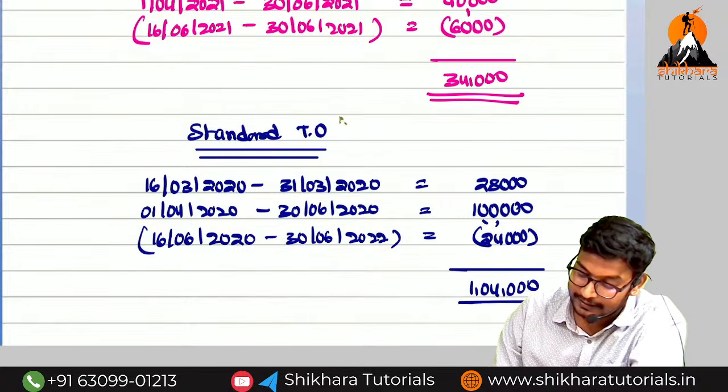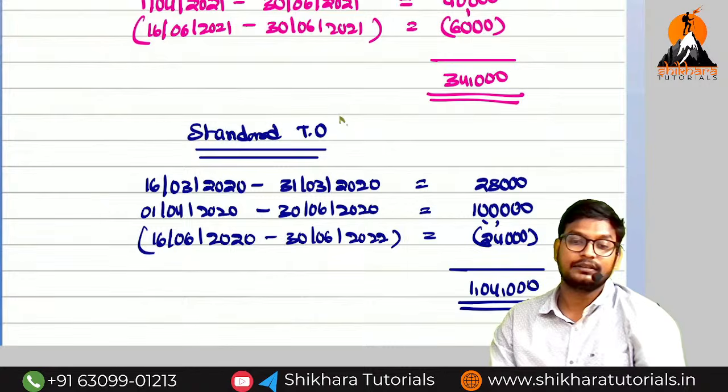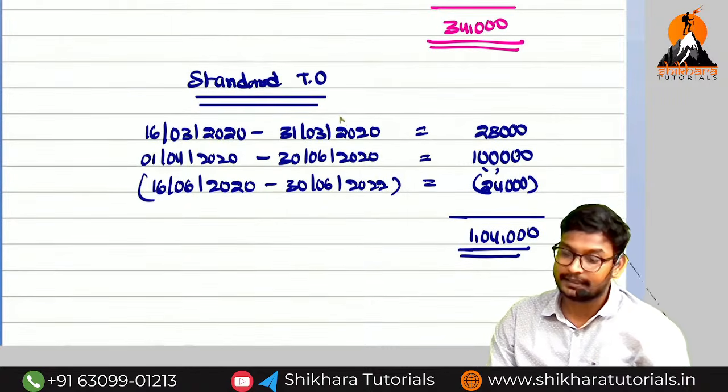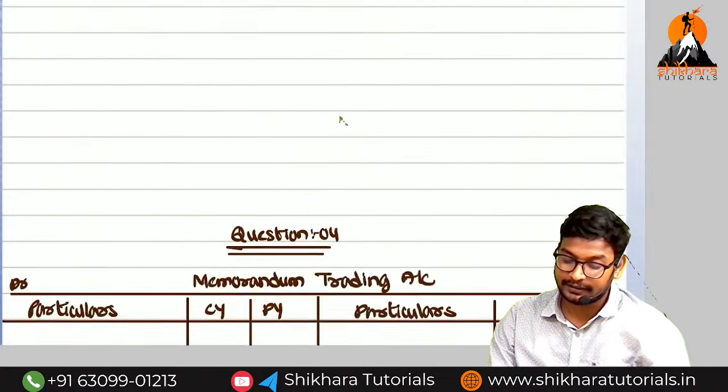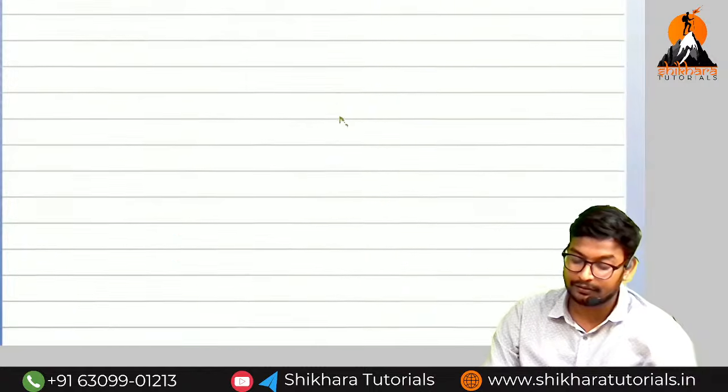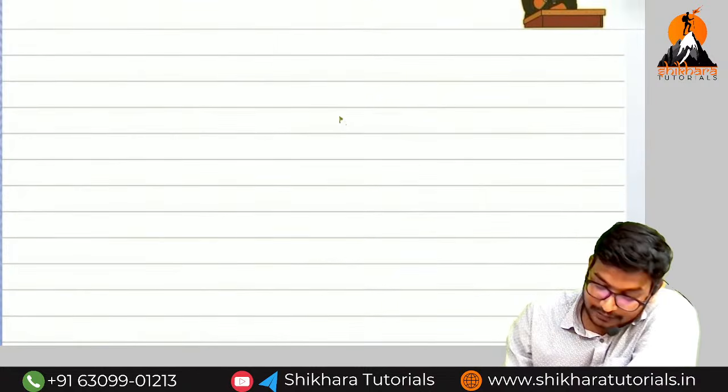1,04,000 is the standard turnover. In the preceding question, we found it out; they have given it, and we have recorded it directly. Now we are going to find out the next one. Are you getting the point? Next, which turnover do we need to find out? Annual turnover.